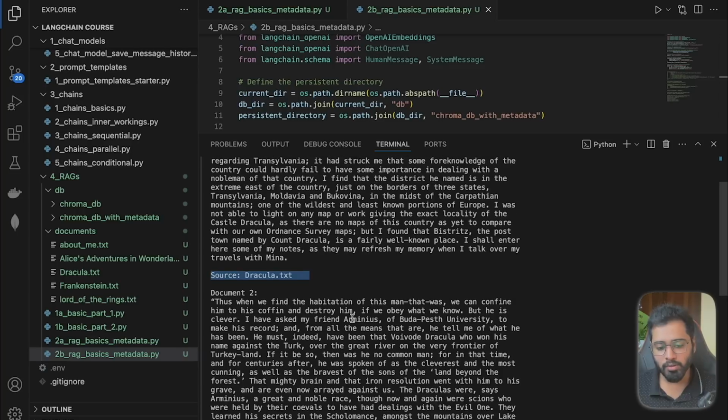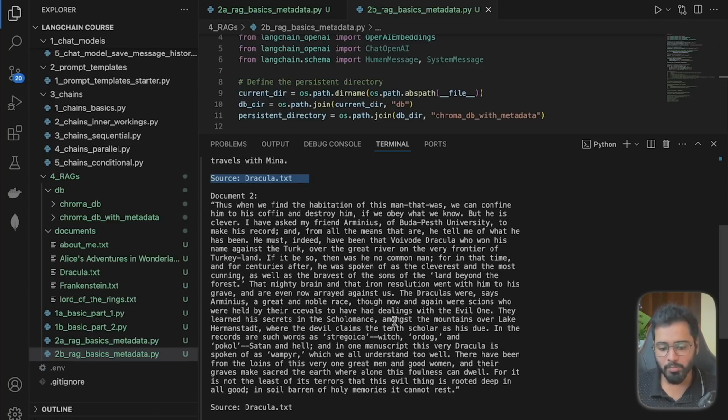So let's now move on to the next chunk and search for the term Transylvania. You can see that it is not listed in the 2nd and 3rd chunks, but it probably gives more information that Dracula does live in Transylvania. It says, thus, when we find the habitation of this man that was, meaning Dracula, so it is still talking about the location of Dracula.